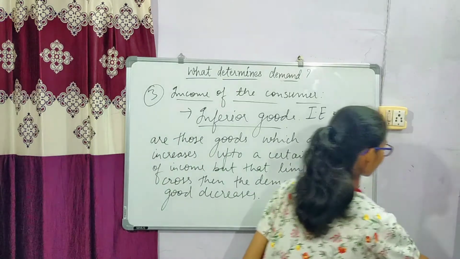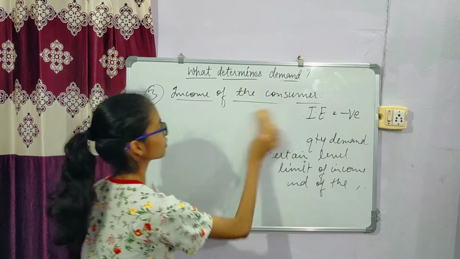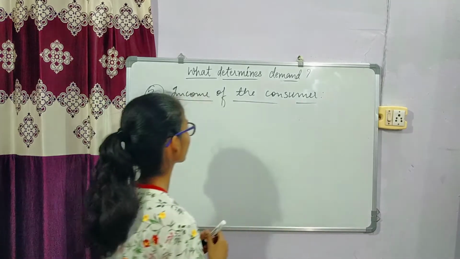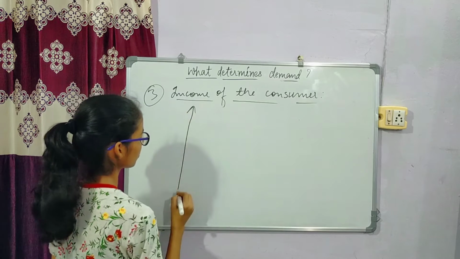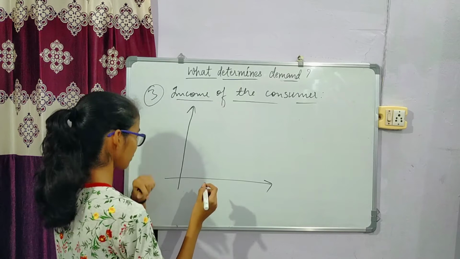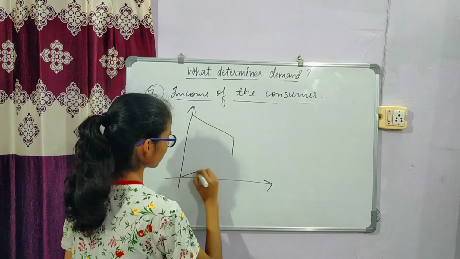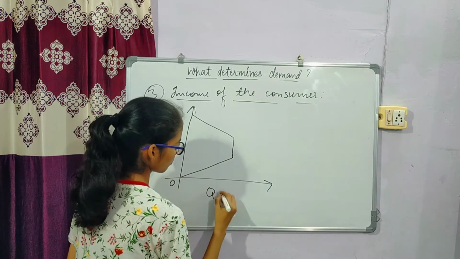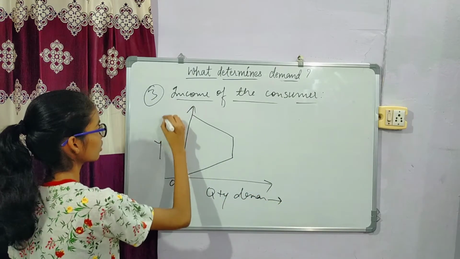Now let us summarize the income effect. Here is quantity demanded, and this is income.